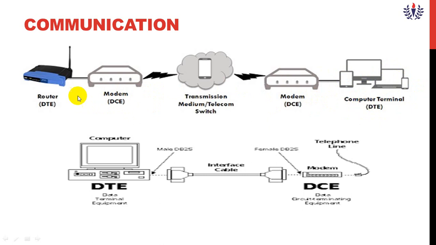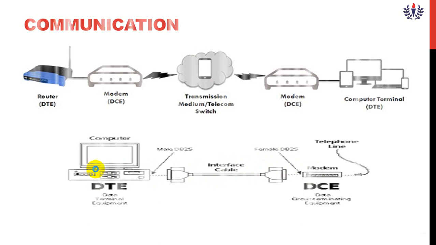This DTE will be the input and output side, which we are connecting from the router as well as to the computer, and to transfer the data between them we have the DCE. In between, a mobile communication network or cloud can be connected. In real time, we have the interface cable, which you can connect either to the modem as well as to the computer.